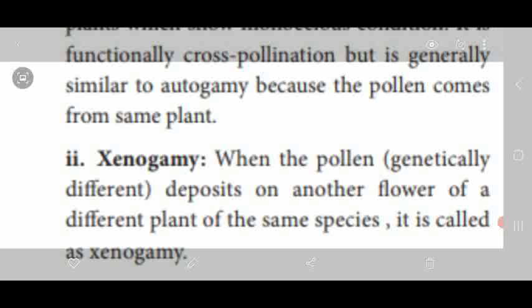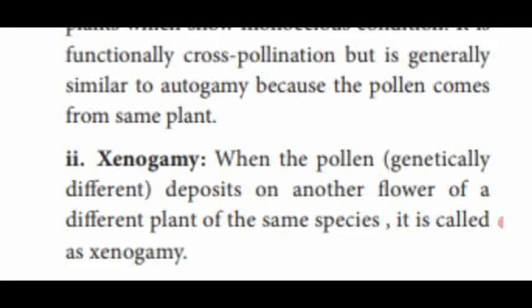For example, shoe flower. One shoe flower is there in one potted plant. Another shoe plant is there in another potted plant. There is hibiscus plant, first plant A, second plant B. Both of them are the same species.